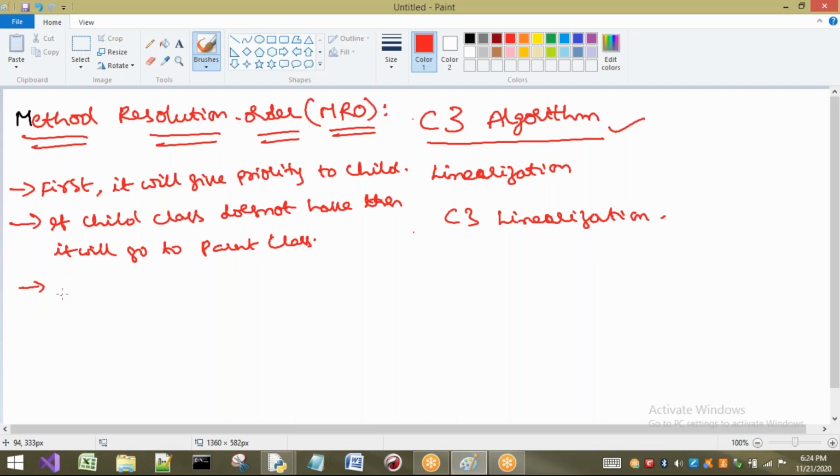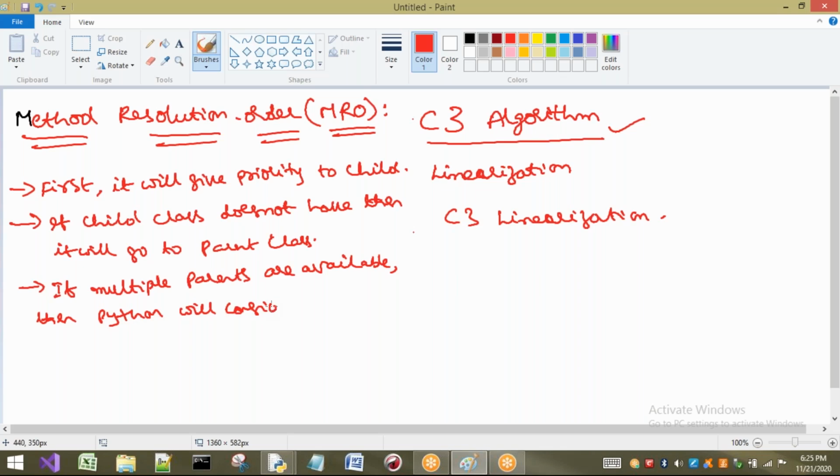Here, if there is only one parent, it is straightforward. Next, if multiple parents are available, then what happens? Python will consider them from left to right of declaration. Already we have seen left to right of declaration.